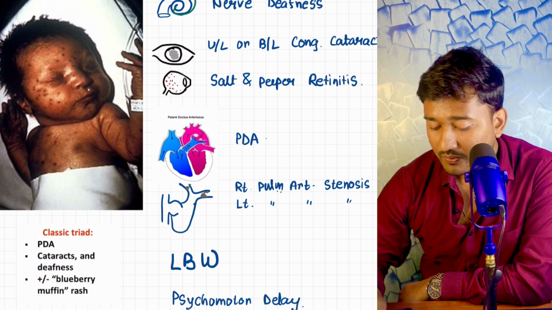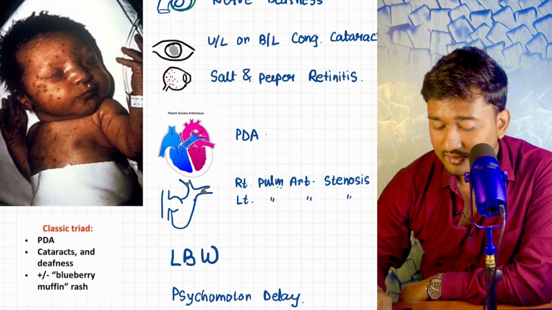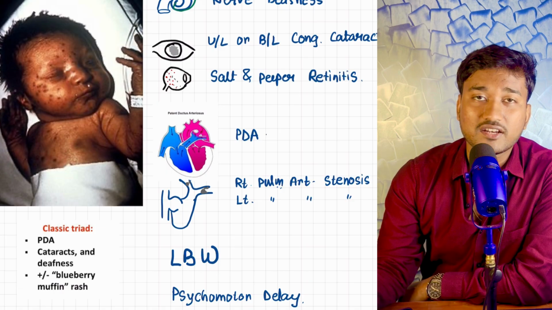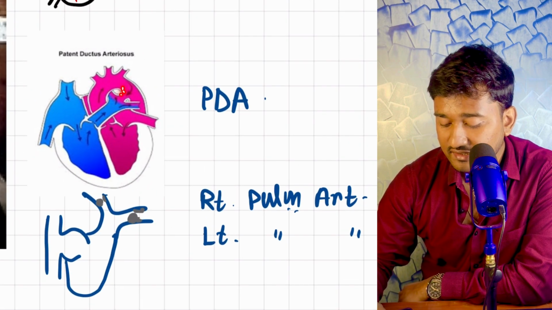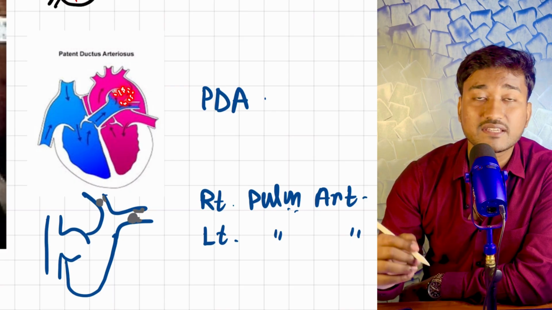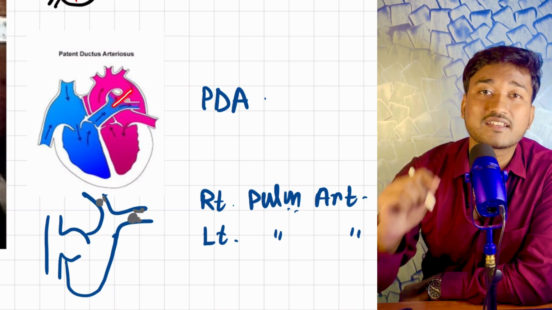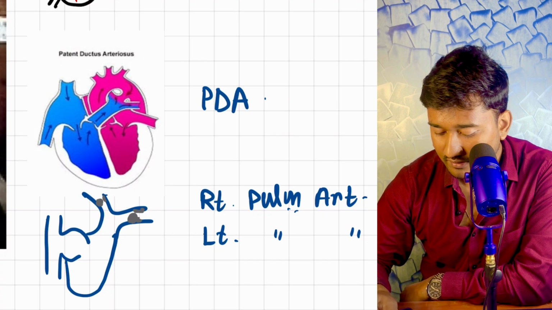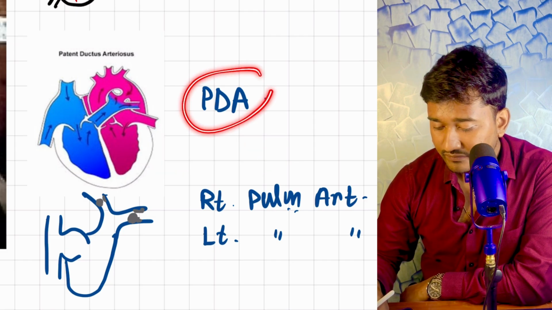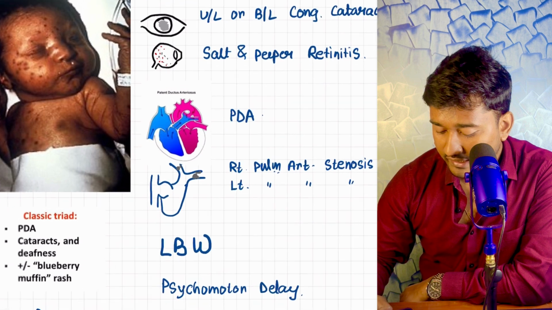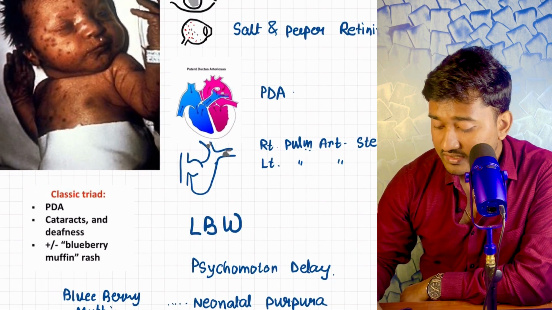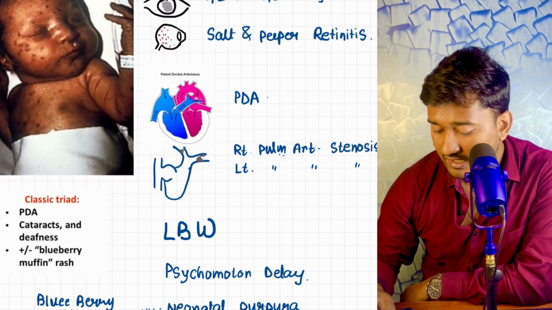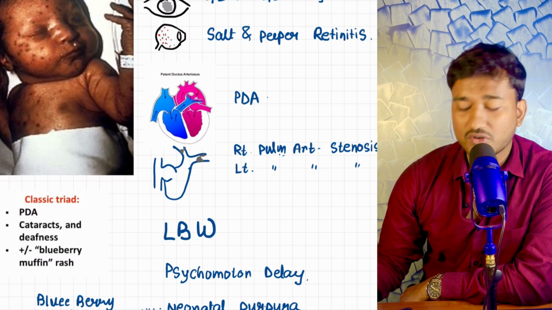The most important thing you should not forget is within the heart, it multiplies within this region, in the PDA, that is patent ductus arteriosus. What happens is, within this connection, this virus multiplies and causes tissue damage, and because of this there is persistence of the ductus arteriosus. So blood flows via this. Look here, I'll zoom in, this is PDA. Another thing, look here, this is your right heart, it can cause right pulmonary artery stenosis. Look here, this is right pulmonary artery stenosis, or it can cause left pulmonary artery stenosis because of this virus multiplication.